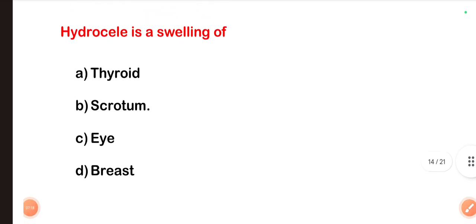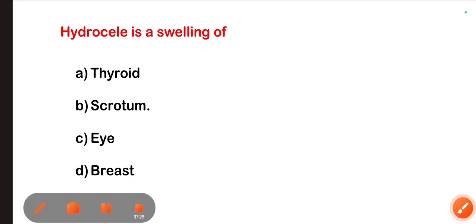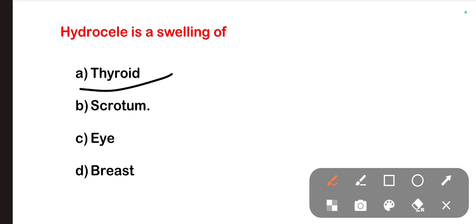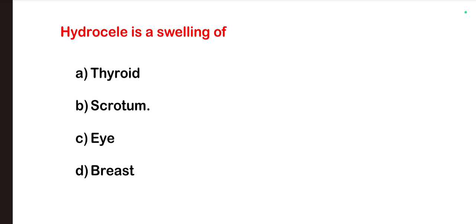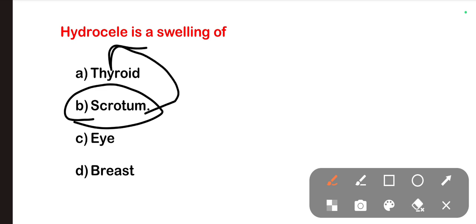The next one is hydrocele is a swelling of. So what is a hydrocele? Options are thyroid, scrotum, eye, breast. The right one is the scrotum. When there is accumulation of fluid in the scrotal sac, it is called hydrocele.